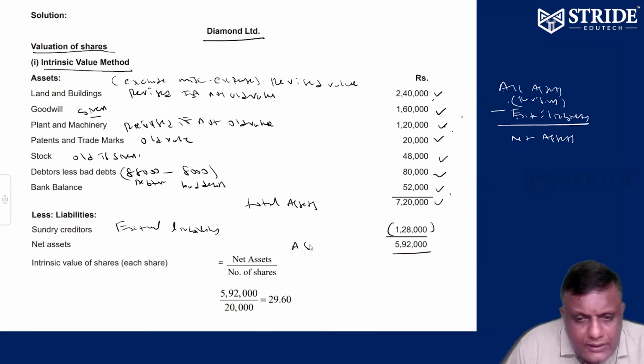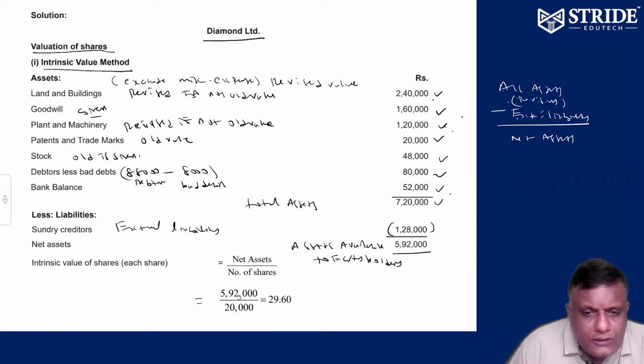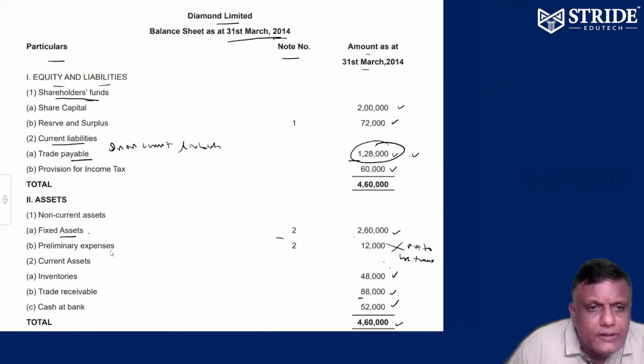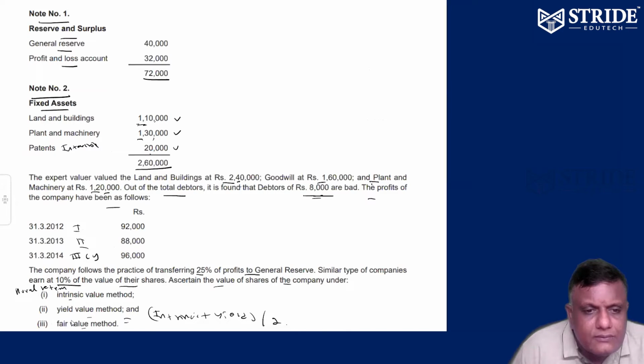This is assets available to equity holders. That's it. So 5,92,000 divided by the number of shares. What is the face value of equity shares?